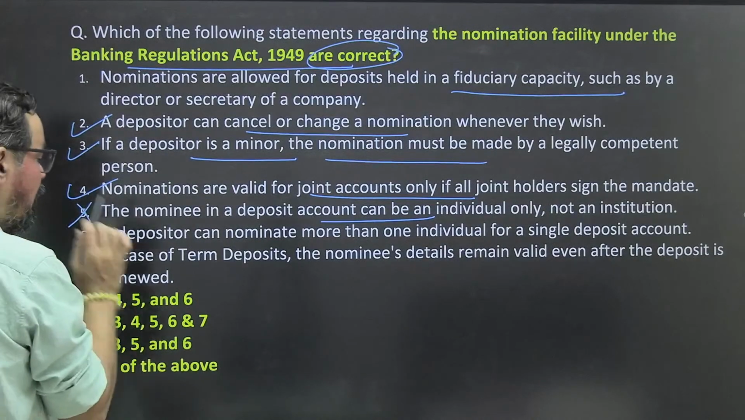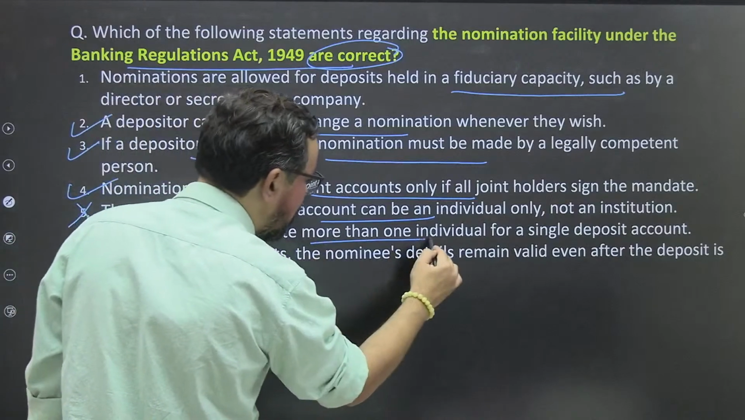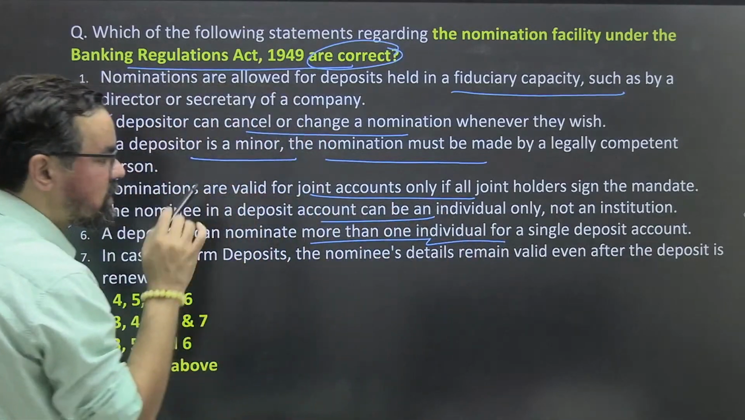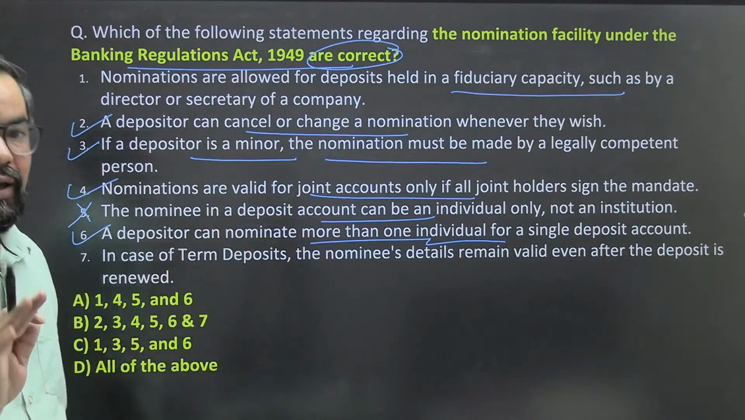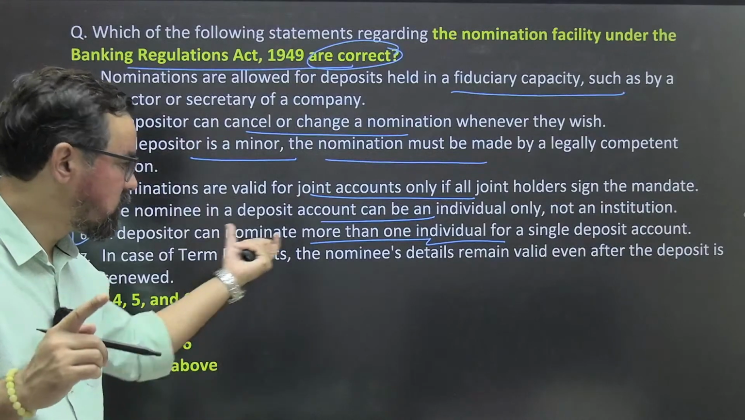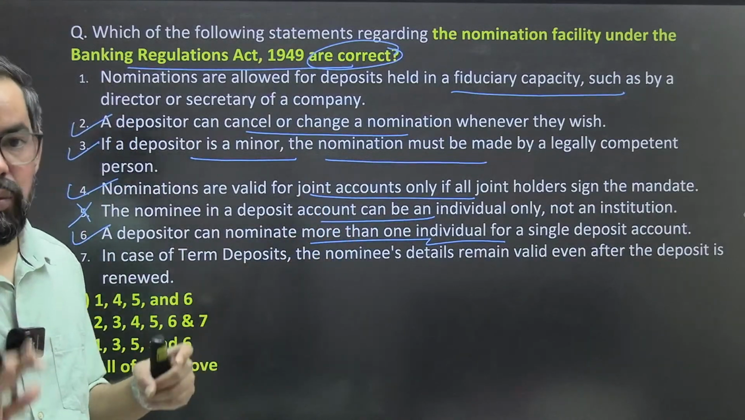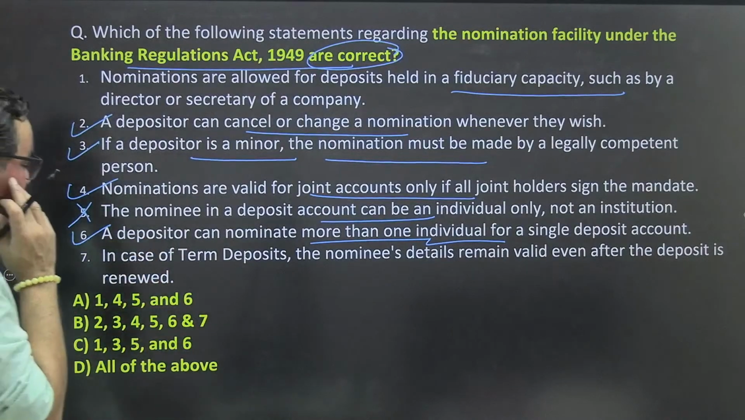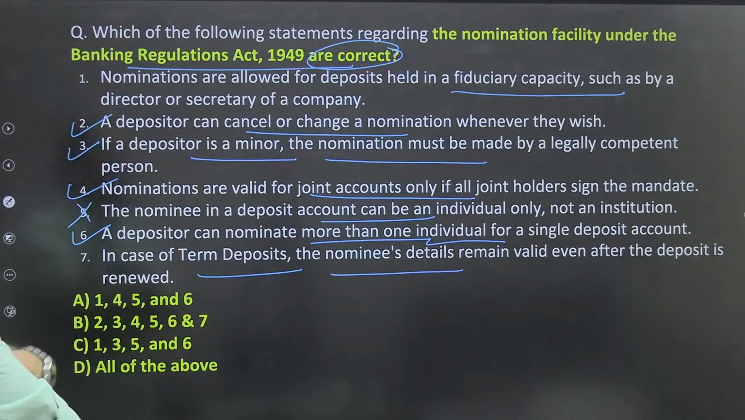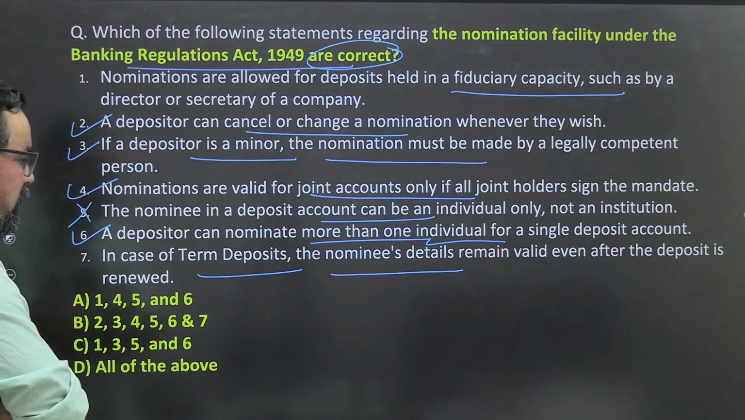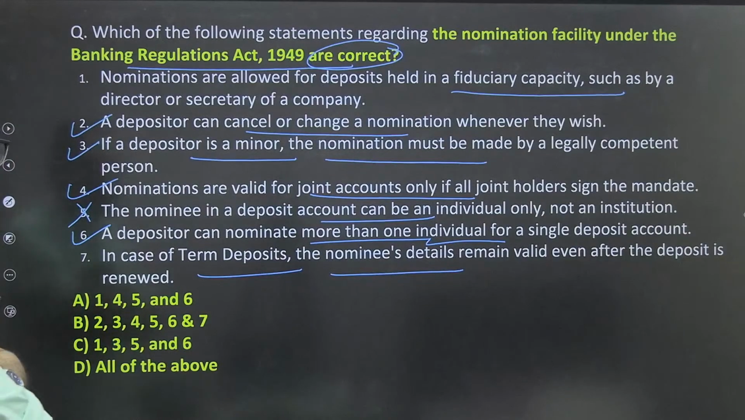I'll check this one. Depositors can nominate more than one individual for a single deposit account. Yes, as per the current rule, this is true. Earlier, as per the past rule, it was not correct, but now we can have four nominees. So this is correct. In a bank, in case of a term deposit, the nominee details remain valid even after the deposit is renewed. In case of a term deposit, at the time of renewal, I guess we'll be requiring the nominations.